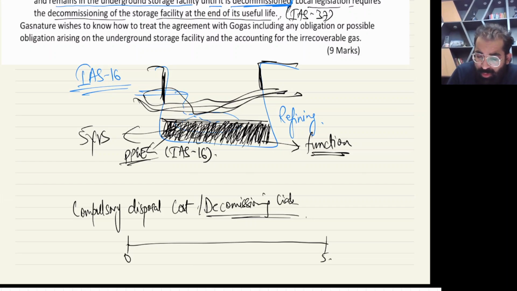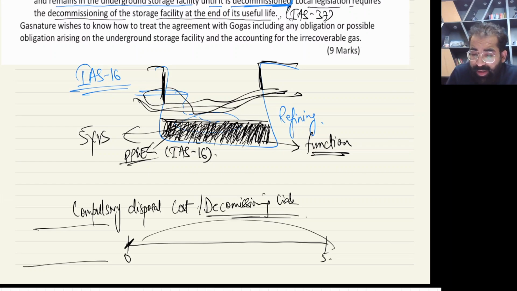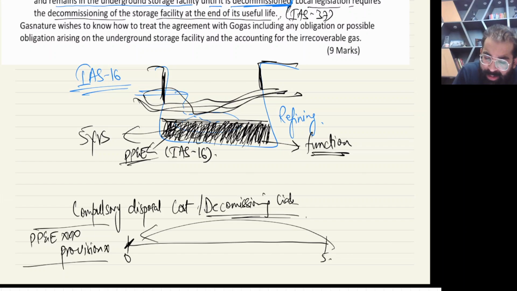So on day 1 we have to make this entry of compulsory disposal cost using the present value of future cash flow, and the entry will be PPE debit and provision credit. Remember, PPE debit and provision credit. Yes, such decommissioning liabilities are capitalized as part of property, plant and equipment. So the same is the case here.